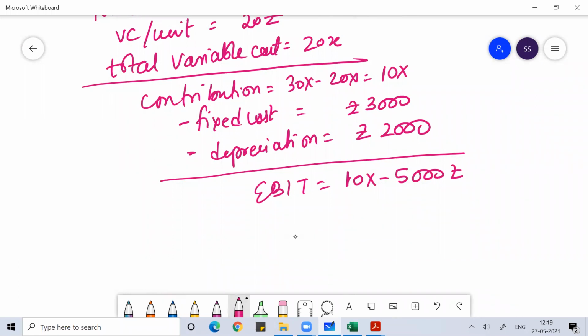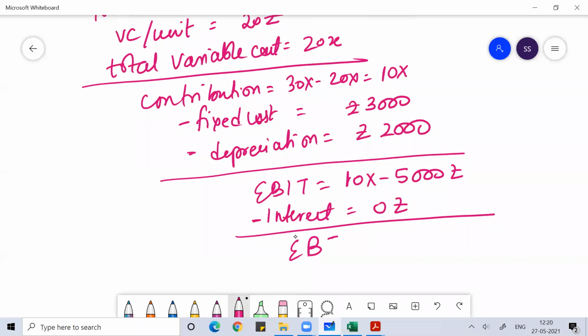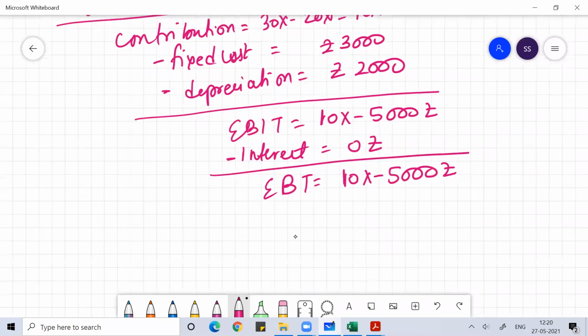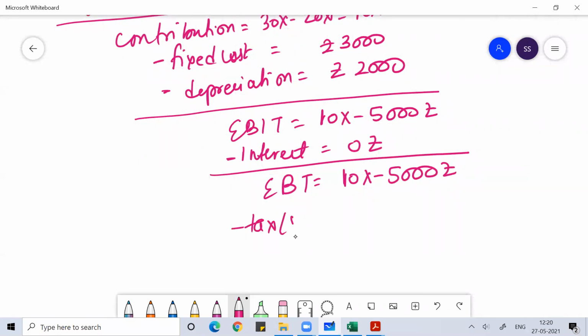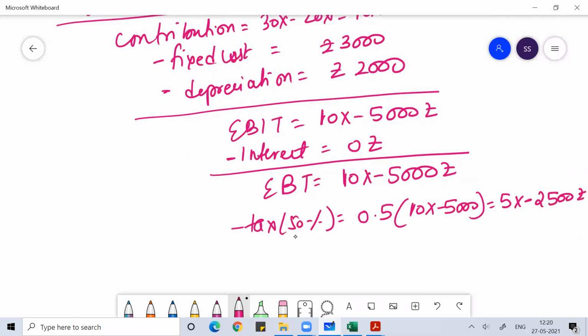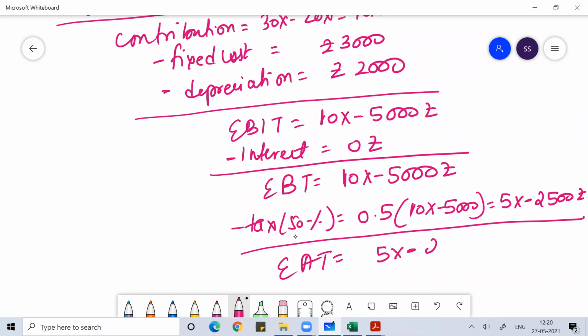Okay, so interest is anyway zero, because the data is not given. Then EBT, earnings before tax, is 10x minus 5,000. Now 50% is the tax rate. If you deduct 50% from this 10x minus 5,000, you'll get 5x minus 2,500, correct? So you deducted 50% and 50% is left with you. Earnings after tax will be 5x minus 2,500.